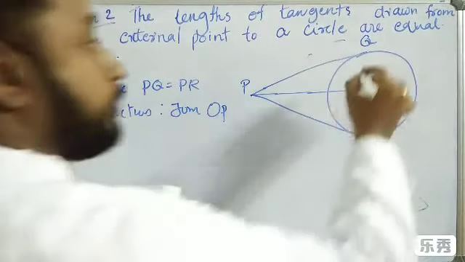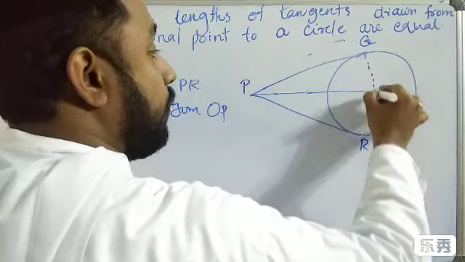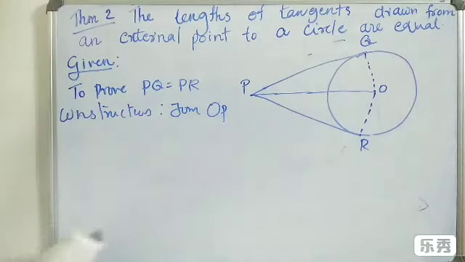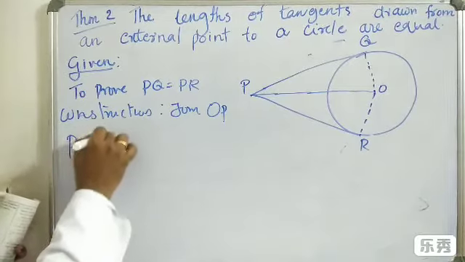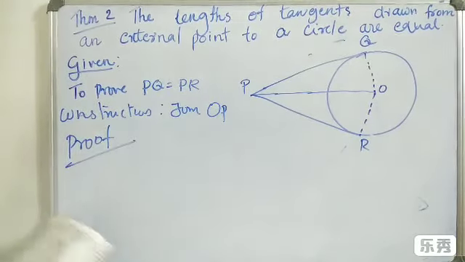OQ and OR are the radius, since O is the center. We are joining P and the point O. So let us move on to the proof. Very simple proof and very important proof.